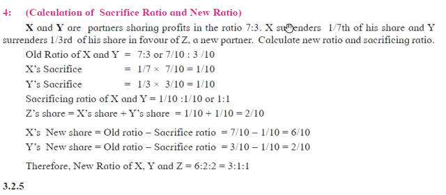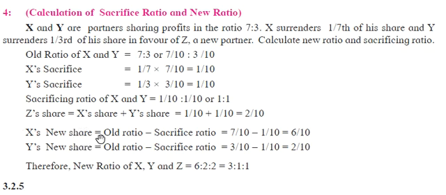Next, Y's sacrifice is 1 by 3rd portion. So 1 by 3rd portion into 3 by 10, so he will get 1 by 10 as the sacrifice ratio. And the sacrificing ratio of X and Y is 1 by 10 is to 1 by 10, or you can write 1 is to 1 ratio. So Z's share is X's share plus Y's share, 1 by 10 plus 1 by 10, total 2 by 10, which is the share for the Z partner.